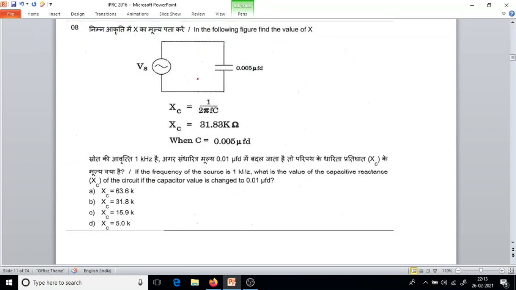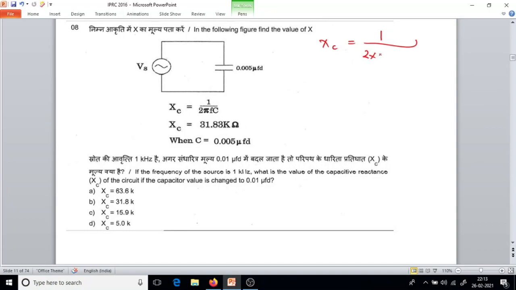Question he has given, okay. XC equal to 31.83 kilo ohms when C equal to 0.005 microfarad. Now the question is, if the frequency of the source Vs is 1 kilohertz, what is the value of the capacitive reactance of the circuit if the capacitor value is changed to 0.01 microfarad? Okay, so the options, all values are there. So Xc equal to 1 upon 2 pi F C, that is the equation.